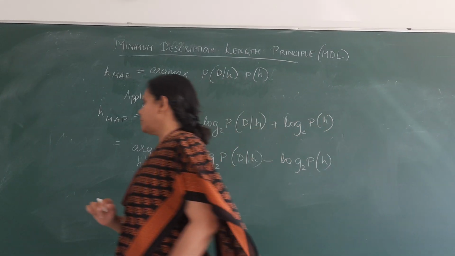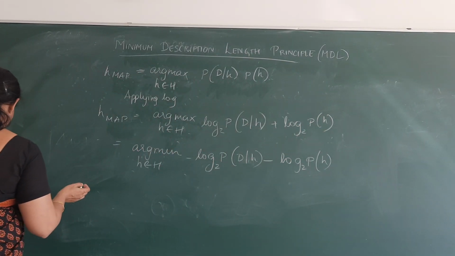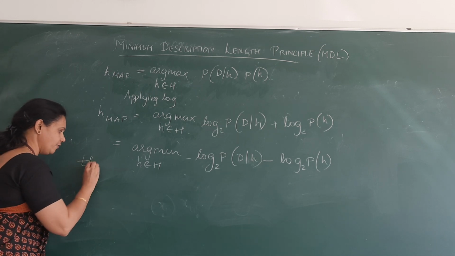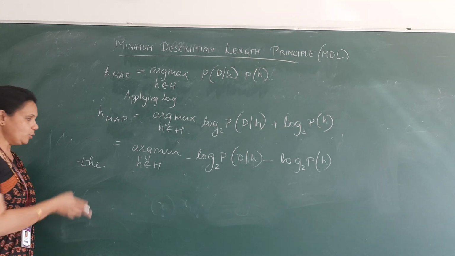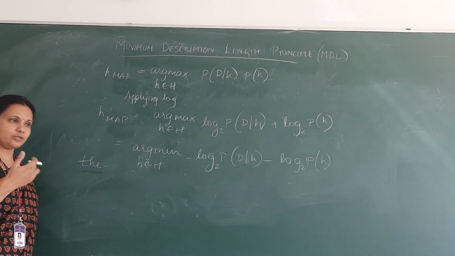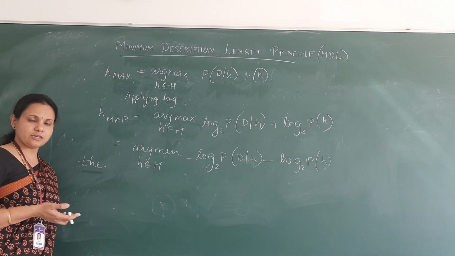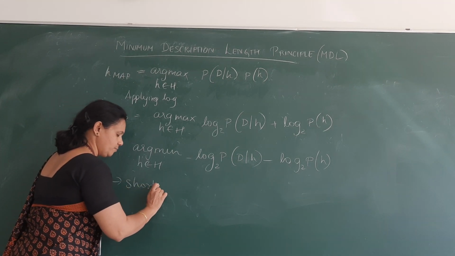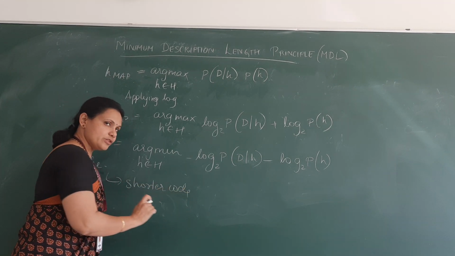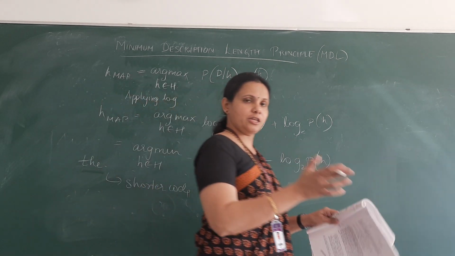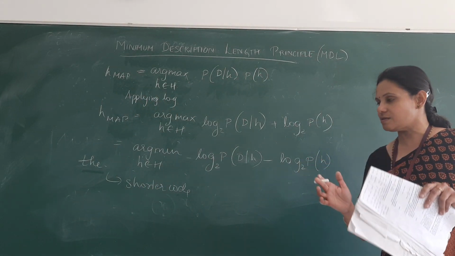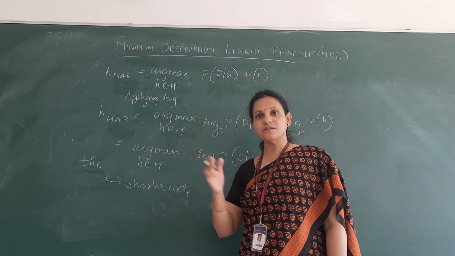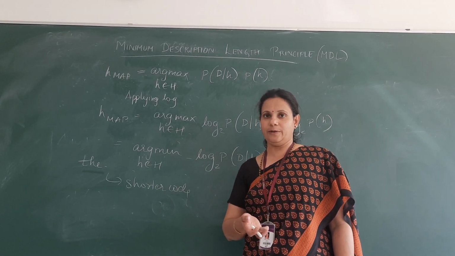of bits. For instance, supposing I have the word 'the', which is used very frequently in any text. To represent 'the', I have to use a shorter code. So to make the description very small, we can use shorter codes to represent messages which occur more frequently.